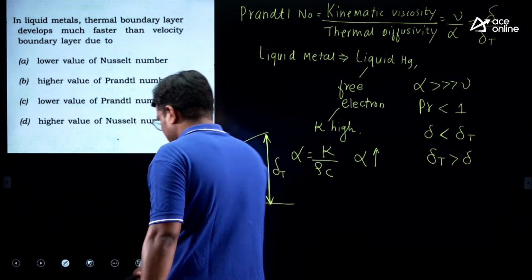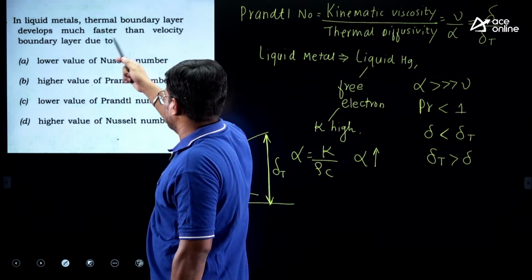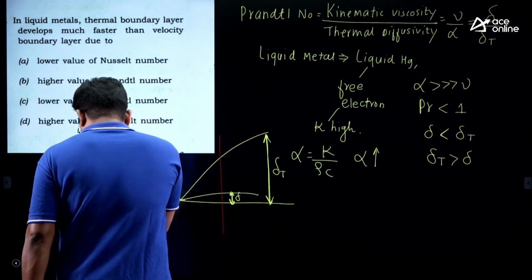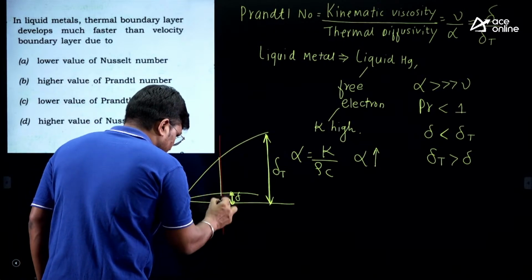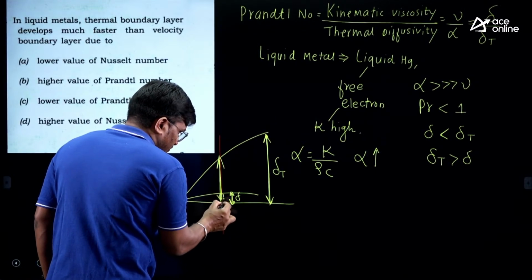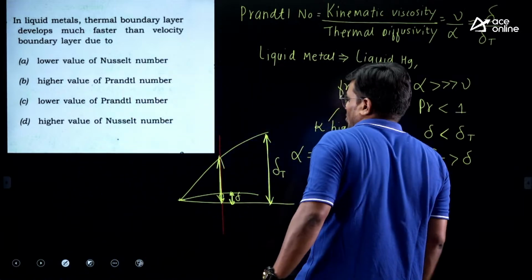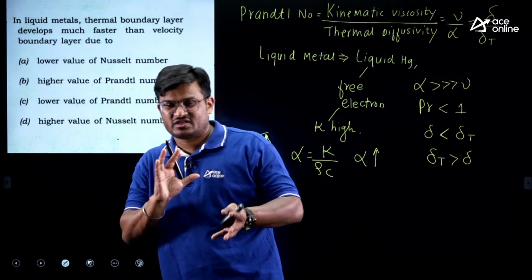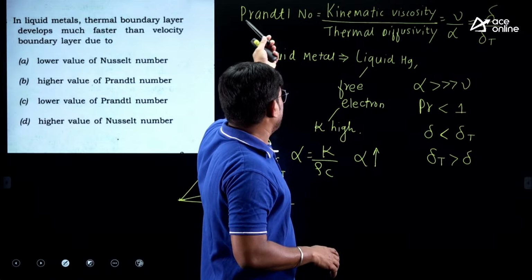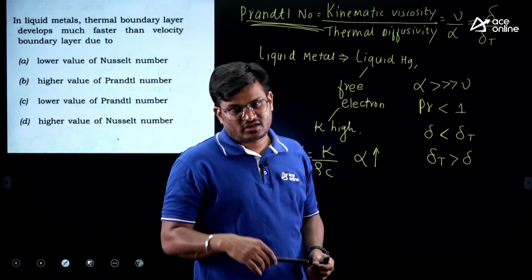So what is the question here? In liquid metals, thermal boundary layer develops much faster than velocity boundary layer. So you can see at a particular distance, thermal is fast, so heat is penetrated up to here faster, and the velocity is only up to here. So del T is greater than delta, the reason is low Prandtl number. First of all, try to understand, the relation between delta and del T is given by Prandtl number only.